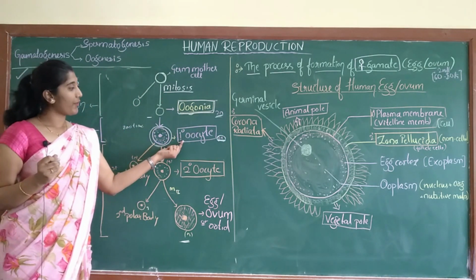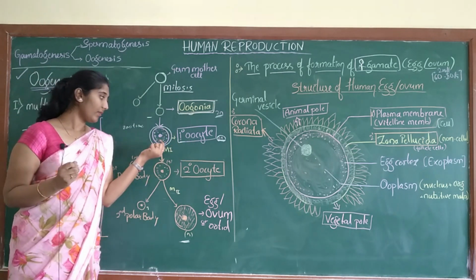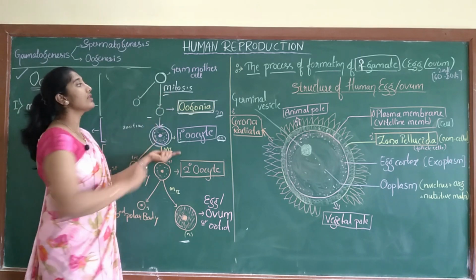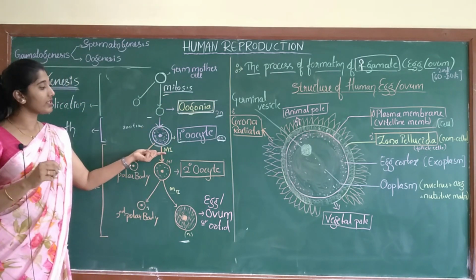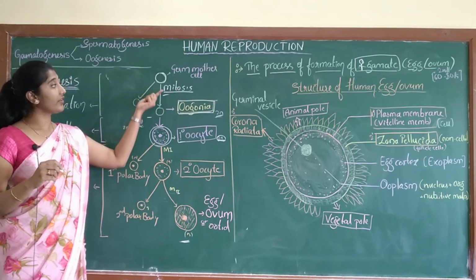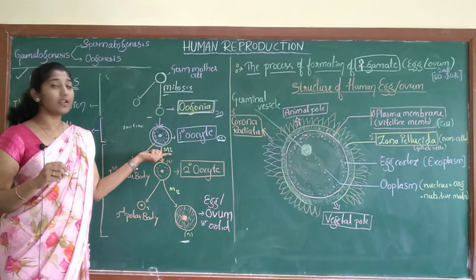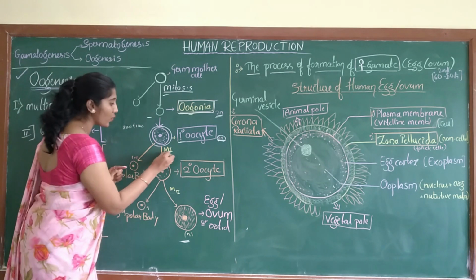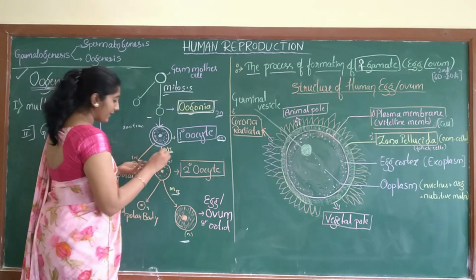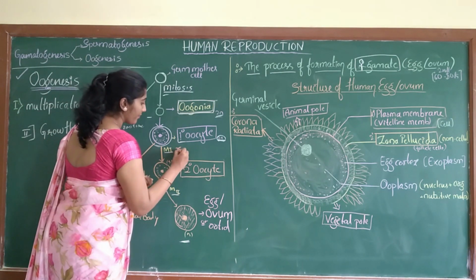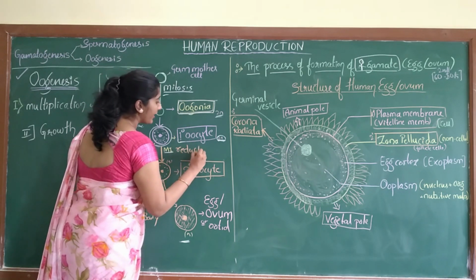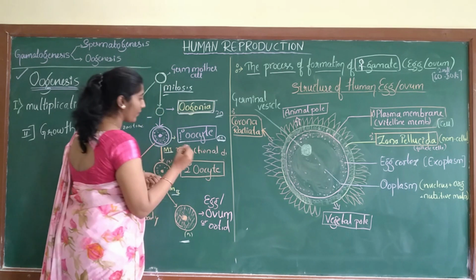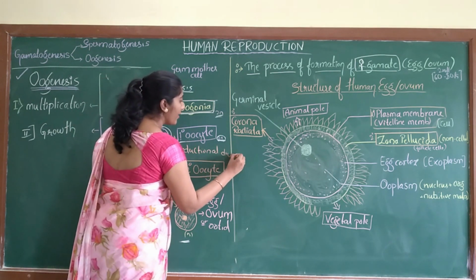Here the division was mitosis, and here it is meiosis. In meiosis, what happens? Meiosis 1 is a reductional division. Remember, it is reductional division. Why do we call meiosis 1 a reductional division?